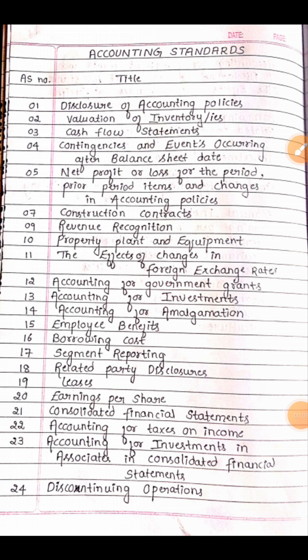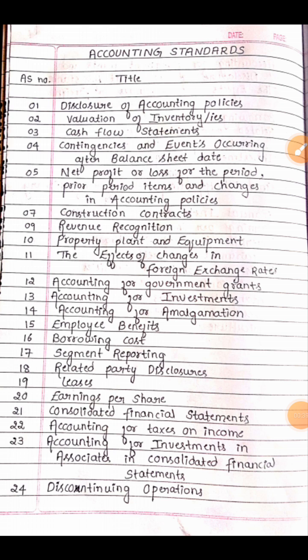Today we are going to discuss the most important topic of accountancy course. So dear friends, in this video we are going to learn the accounting standard numbers with their title. First of all, you have to know what is accounting standard. See, accounting standards are principles, policies and practice that are followed while preparing and presenting the financial statements.